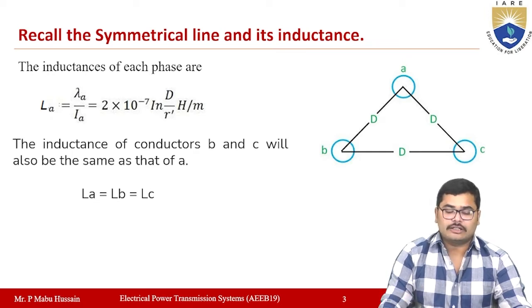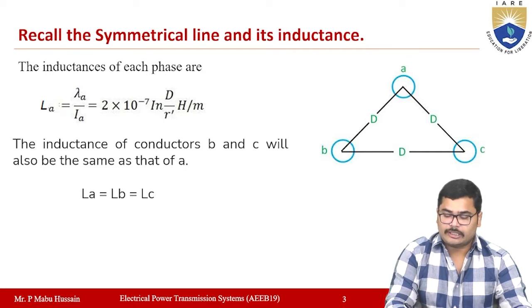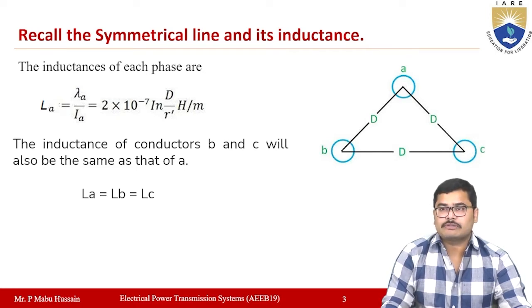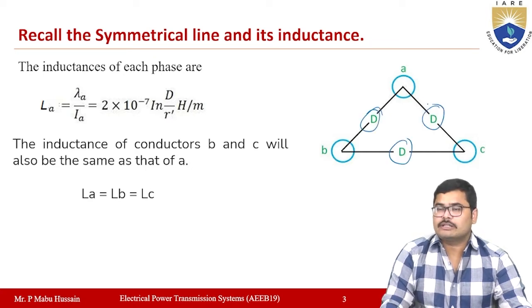The first one is to recall the symmetrical line and its inductance value. A symmetrical line is nothing but a three-phase transmission line having three phases in which the distance between any two conductors is the same. In such a case, the system is said to be a symmetrical three-phase line.